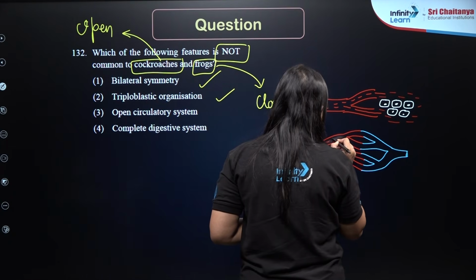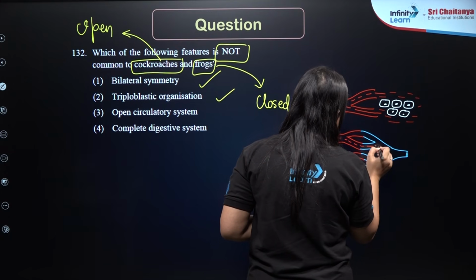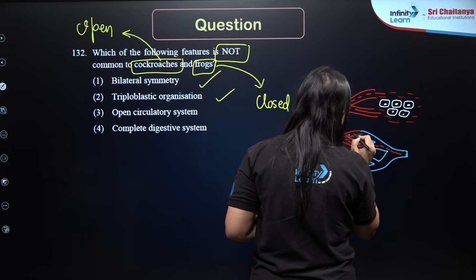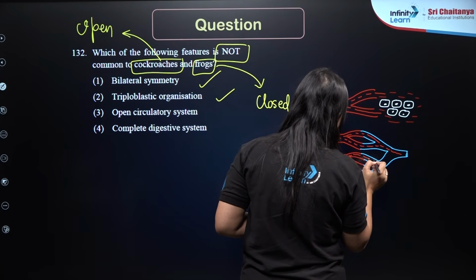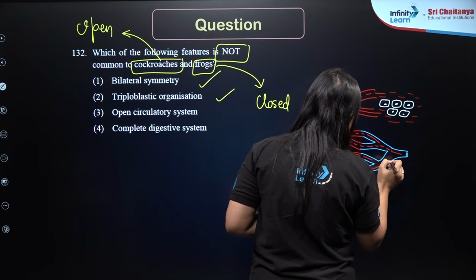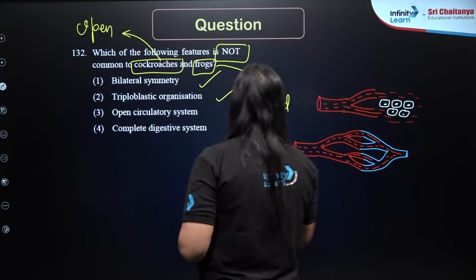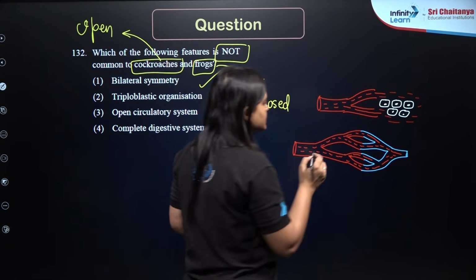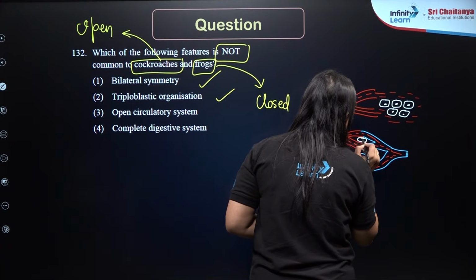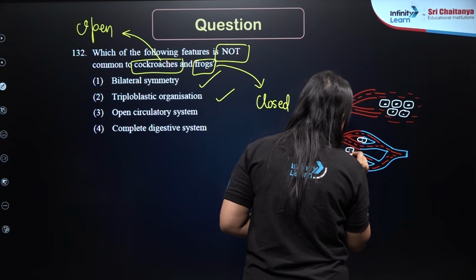So blood here will always remain inside the blood vessels. What about the exchange of gases, exchange of nutrients? That will be across the walls of capillaries.